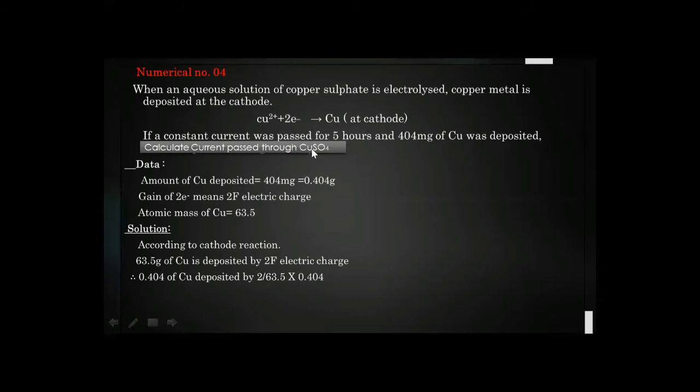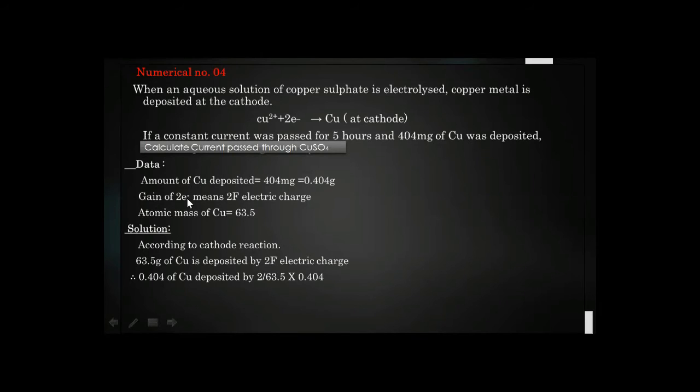First we have the data. The amount of copper deposited is 404 milligram. It is given in milligram, so the first step is to convert it into gram. For this, 404 is divided by 1,000, and we get 0.404 gram.